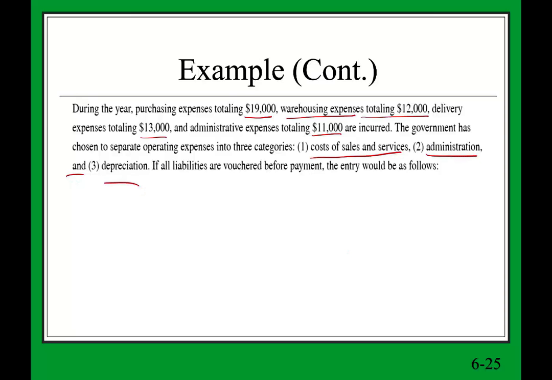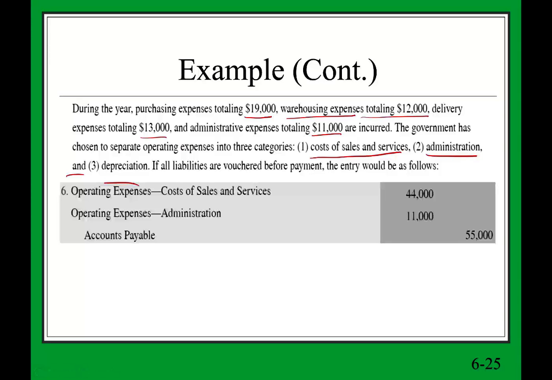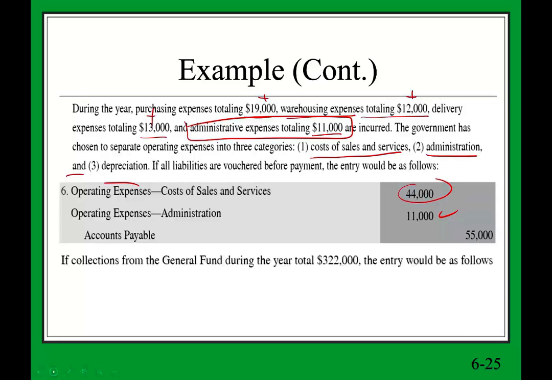Here we have cost of sales, and let's look at the breakdown. So we're going to have operating expenses, cost of sales, $44,000. The administrative will be separate. Debit administrative expenses, and add the 19, the 12, and the 13 to come up to $44,000, and credit accounts payable. This is to record our expenses.